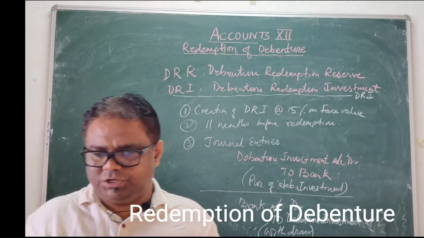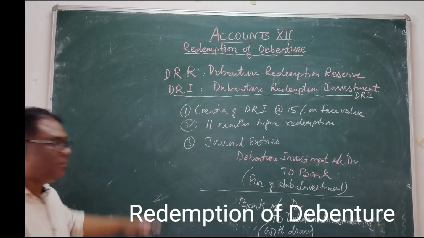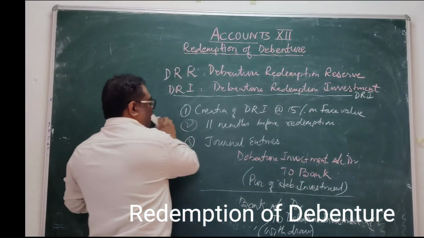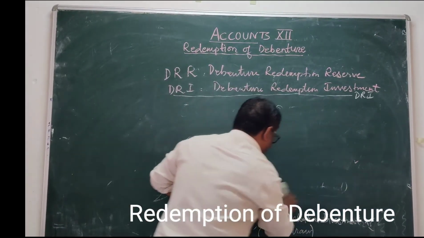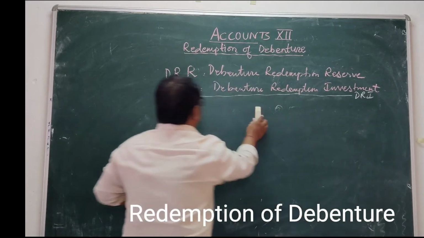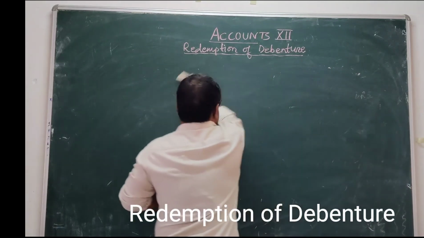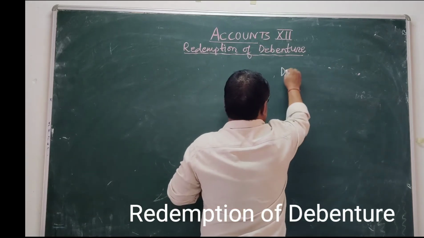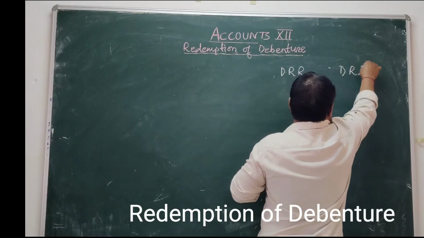First of all, you have to note this down. DRR and DRI.